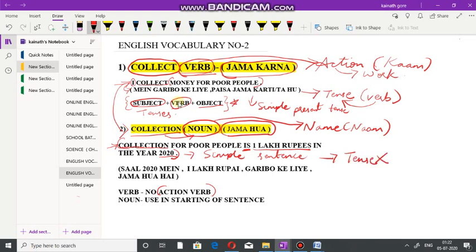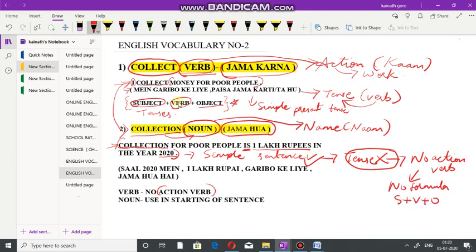No. It is not a tense, but a simple sentence, because there is no action verb in the sentence. And there is no formula, because there is no verb, that's why we haven't applied any formula like subject verb object.